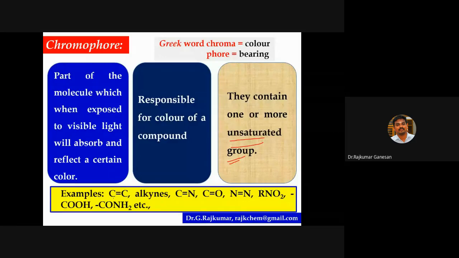You can see carbon-carbon double bonds or alkynes, a cyanide, a C=N, or carbonyl, or azo group N=N. You might have seen there are a lot of organic dyes. In organic dyes, there is the presence of the azo group. I will explain which are the dyes that have an N=N.